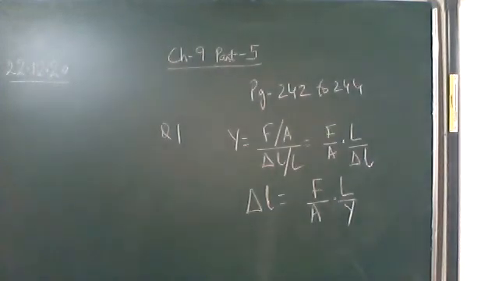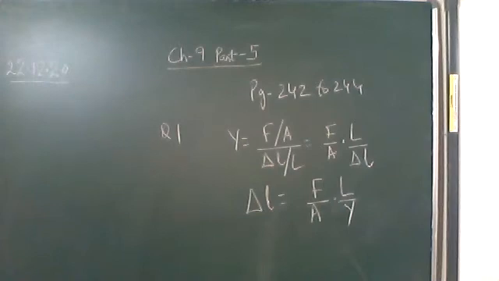Cross-sectional area. Here the unloaded length is given, cross-sectional area is not given, but diameter is given. Both the wires have the same diameter, 0.25 meter. So cross-sectional area is pi r square, and r is the radius, half of the diameter. So 0.25 upon 2 will be the radius, and you have to convert it into meters. That is 0.25 into 10 raised to the power minus 2 meter. This is the radius, and the cross-sectional area will be pi r square.